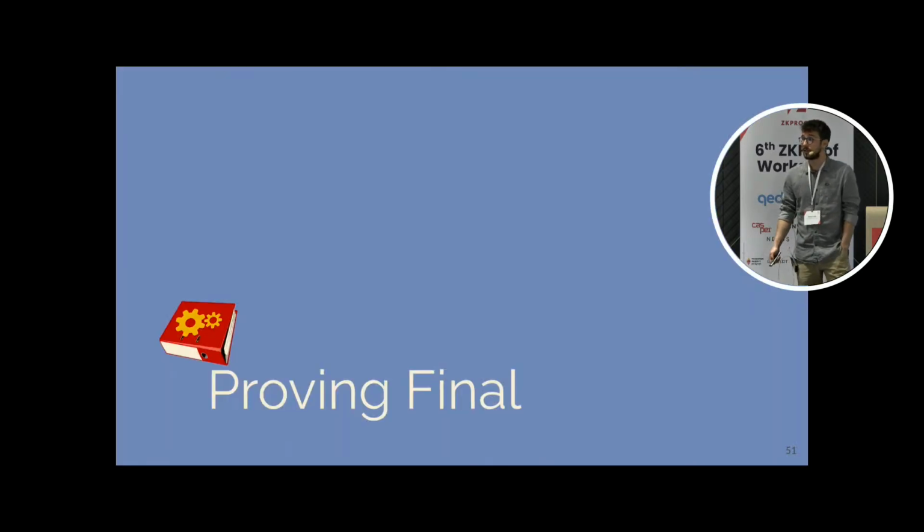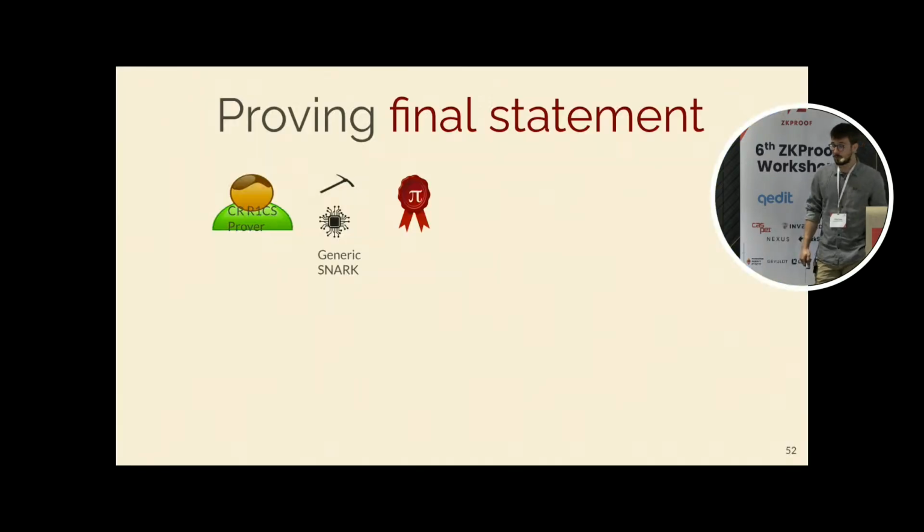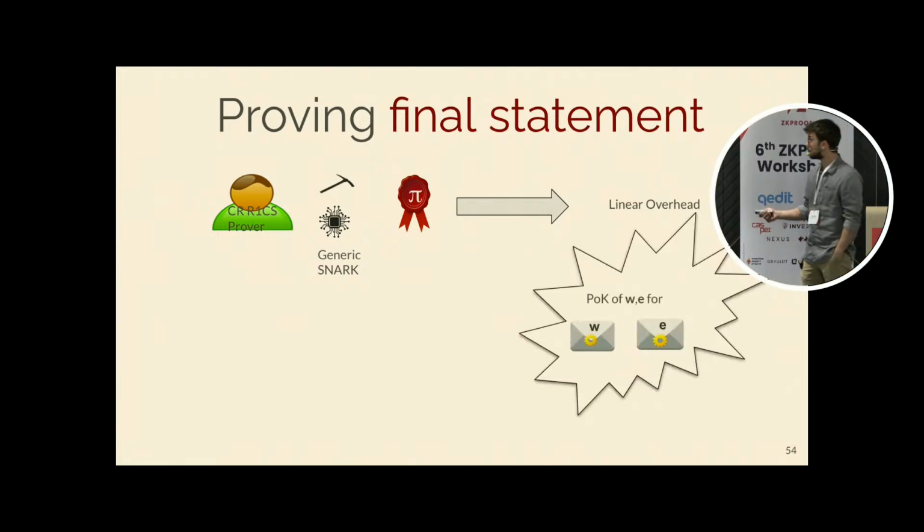So we are left with the task to check a final committed relaxed R1CS instance after using the Flip protocol. How can we do it? If we use a generic SNARK for rank-1 CS to construct a proof for committed relaxed R1CS, then we have a linear overhead for the prover because he has to include in his proof a proof of knowledge of openings to these commitments.